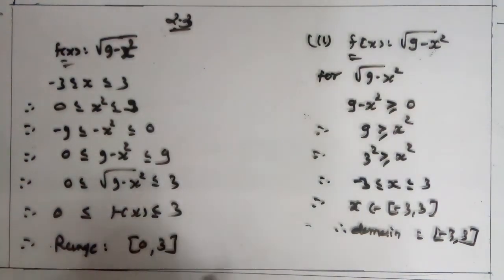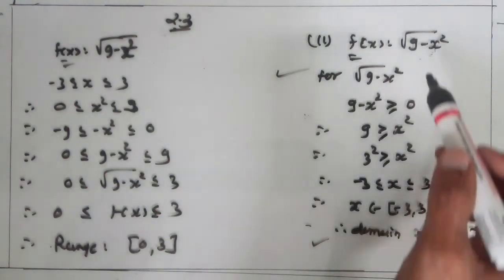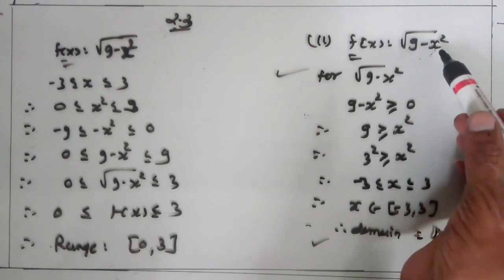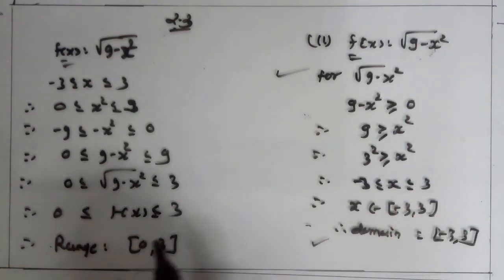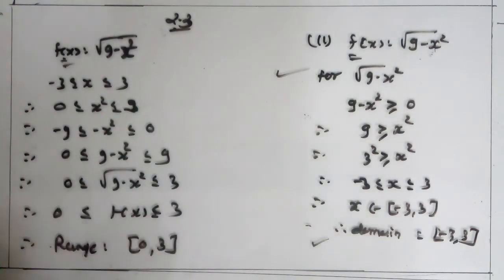So think about how to get the domain of a function from a given function. First find for which values of x f is defined, and from this domain find the interval in which the value of f(x) lies. Clear? This becomes the range.